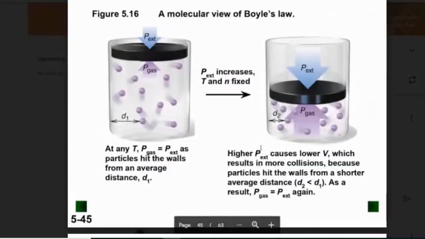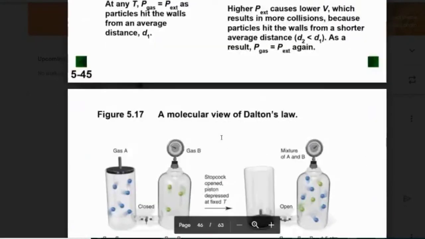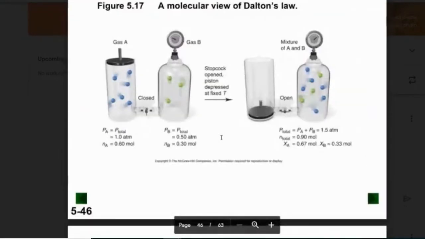In Boyle's law, basically, we exert pressure on the gas, and the volume goes down. We keep the temperature, so not moving any faster, and the amount of particles the same. And here's Dalton's law. It has two gases individually, and we put them together, and it becomes the total pressure of the gases.